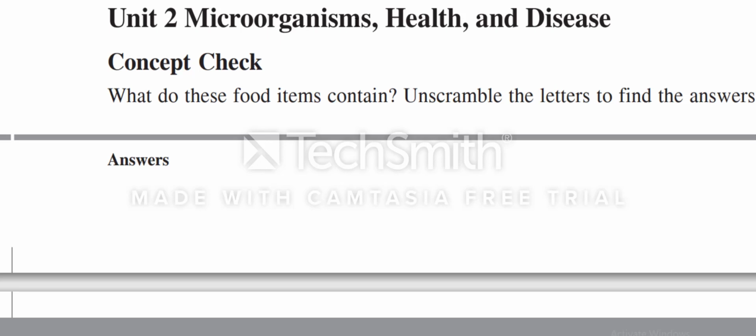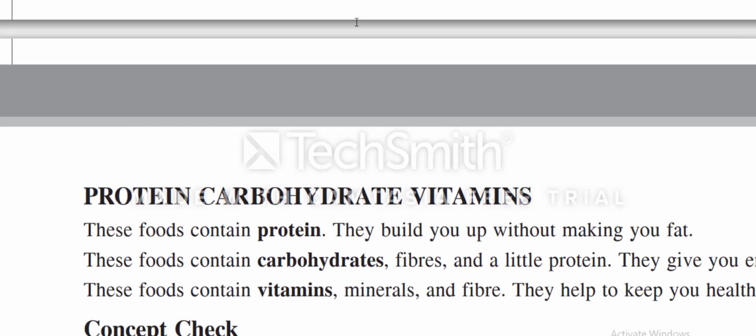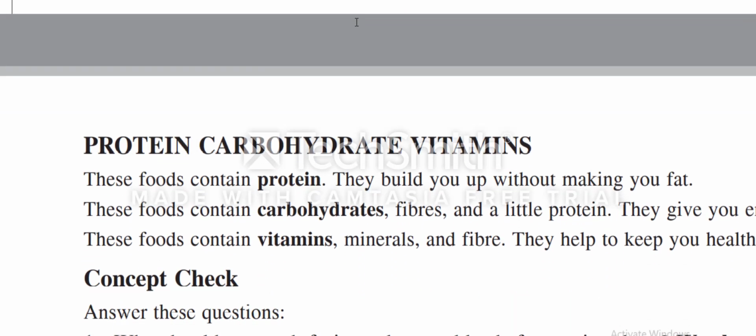EINOPRT is the letters written. So that is actually protein. And in the second column, where bread, potatoes and a bowl of rice are placed, it is A B C D E H O R R T Y. So this is carbohydrate. When you arrange it, that word will become carbohydrate. The next is AIIMNSTV. So this is vitamins.